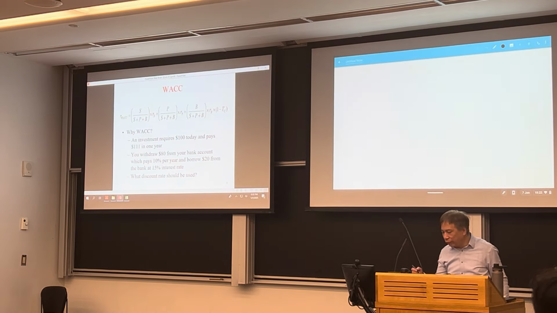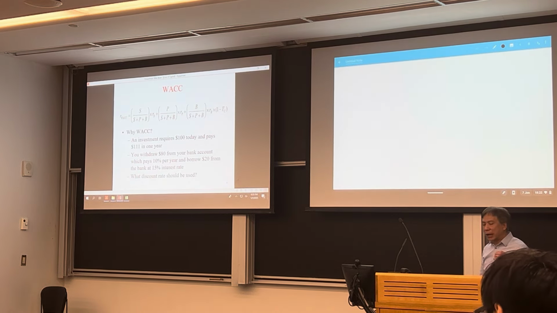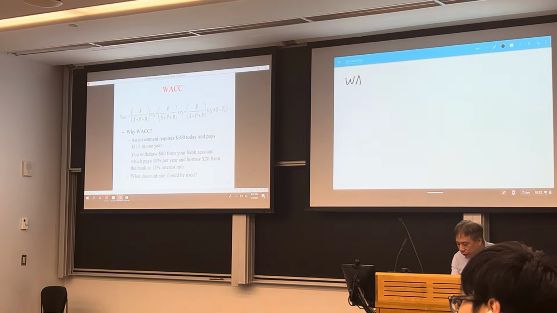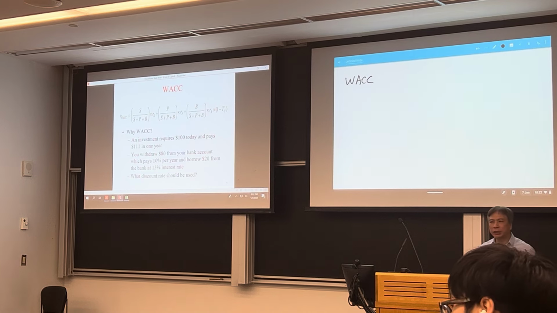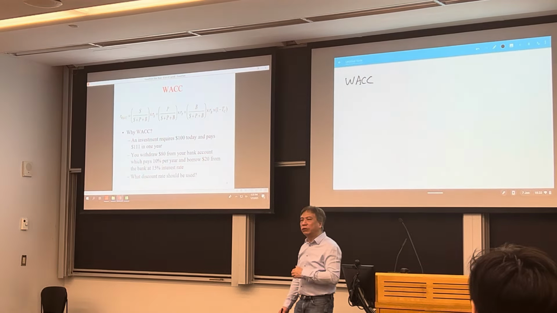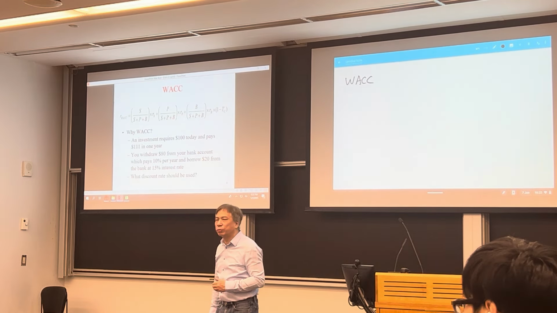Now let me just show you a very simple example to explain why we use this. As I said earlier, in B10, we used the WACC approach without telling you. In B10 we estimated the after-tax incremental cash flow, but we did not include interest payments.